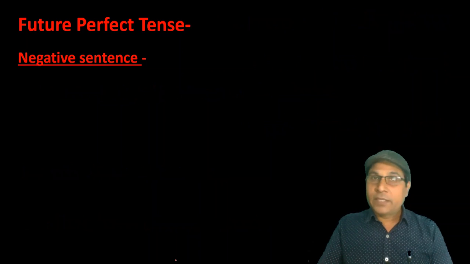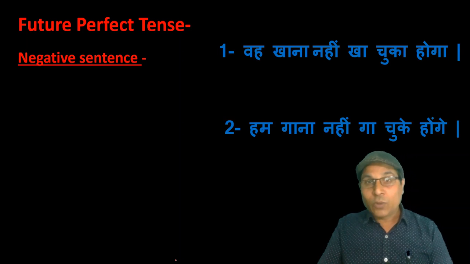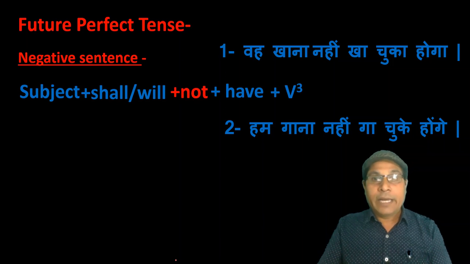The identification is same as if the sentence in Hindi ends with चुका होगा, चुकी होगी, चुके होंगे, but there is a negation of work also. Just like वो खाना नहीं खा चुका होगा, हम गाना नहीं गा चुके होंगे. To translate such type of sentences, we start with subject, then shall or will as a helping verb, then not, then have, then past participle form of the verb, and at last object.